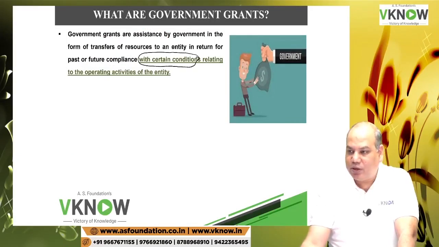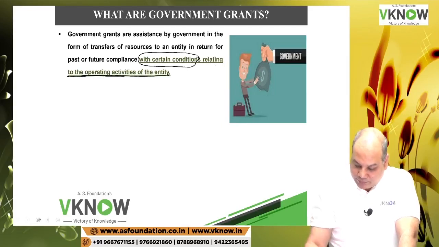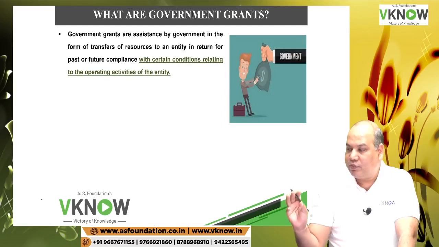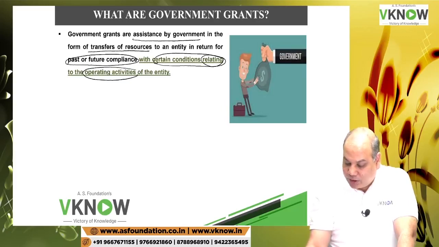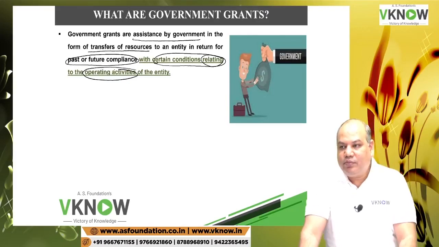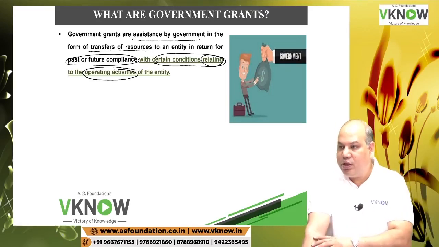Either it is compliance of past conditions and then you get the grant, or you will comply with future conditions and then get the grant in relation to the underlying operating activity of the entity. So I will read the whole definition again, it has a lot of critical words. Government grants are assistance by the government in the form of transfer of resources in return for past or future compliance with certain conditions relating to operating activities of the entity, relating to what you are doing, then it is a government grant.